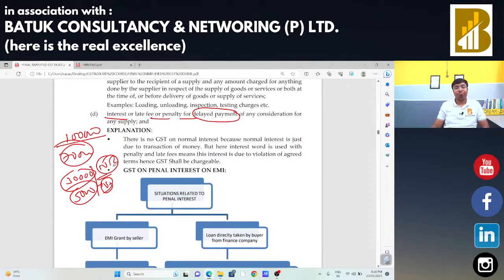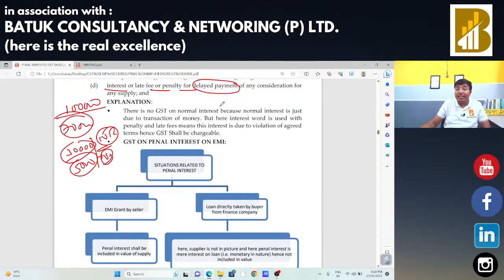Now, there is no GST on account of interest, but if the interest is only due to trade, that is trade interest. Suppose I had transferred the goods to that person and he is not making the payment to me within the given time. In that case, if I am charging any type of interest, that interest should be treated as your trade interest and GST should be applicable on that type of interest.